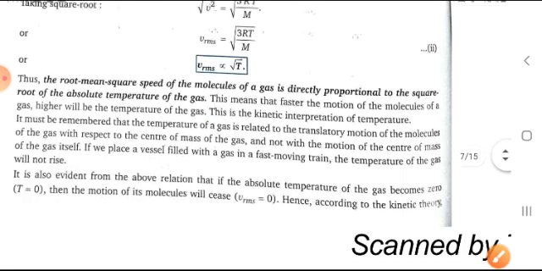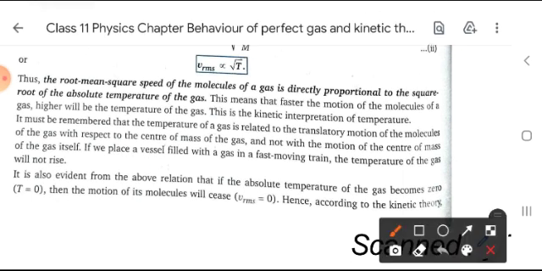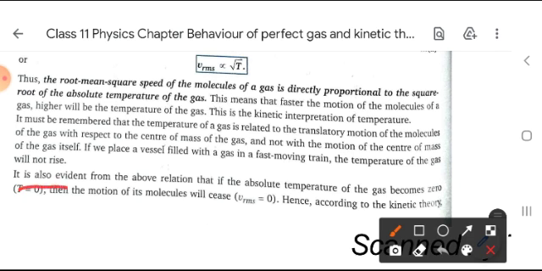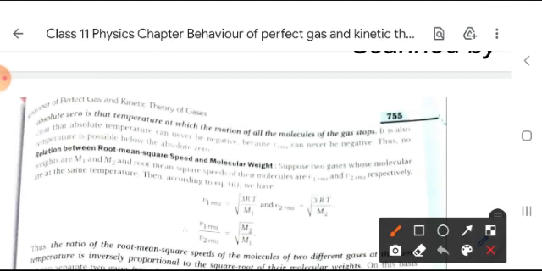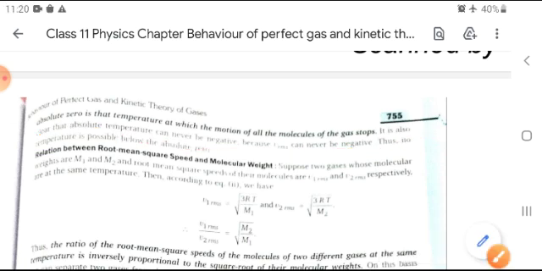Now, an important thing which is given here: it is also evident from the above relation that if the absolute temperature of the gas becomes 0, then the RMS speed is equal to 0. Hence, according to the kinetic theory of gases, absolute zero is the temperature at which the motion of all the molecules of the gas stops. This is very important for you.